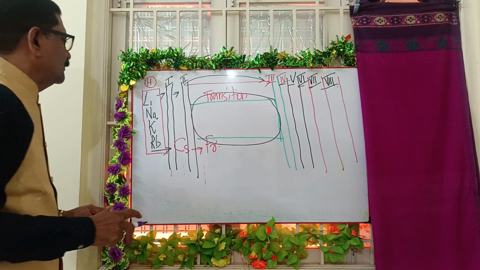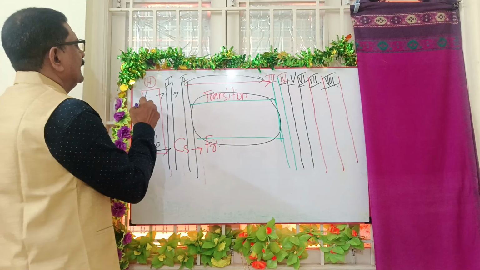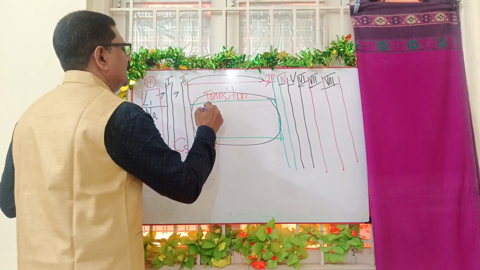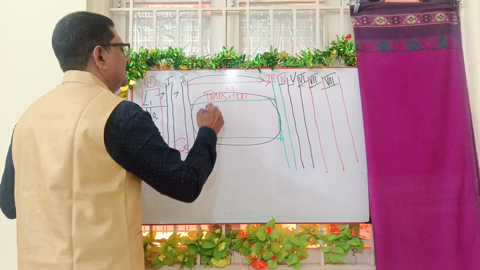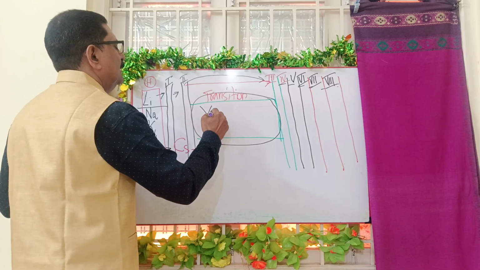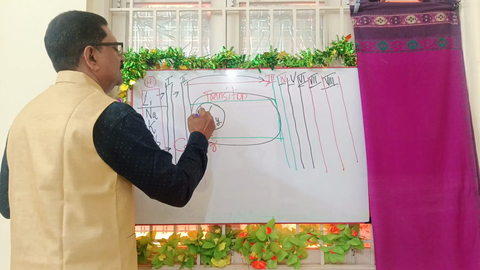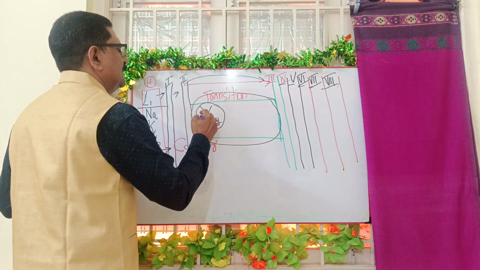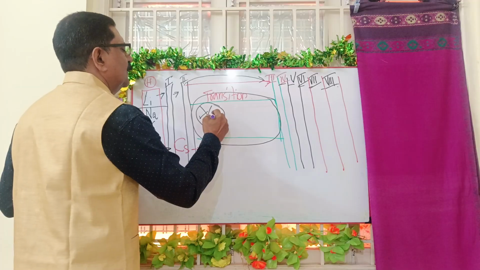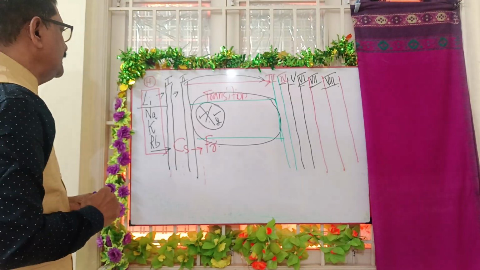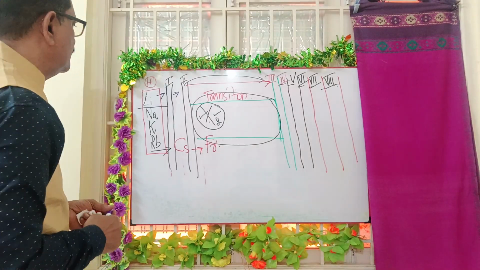Two more things I have to say. These are the English names. A symbol contains a first capital letter and a second small letter. This is like mathematics, where any capital letter is X and any small letter is Y. Here hydrogen is H. There is no second letter.